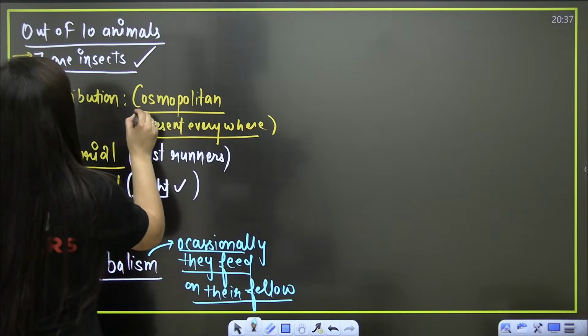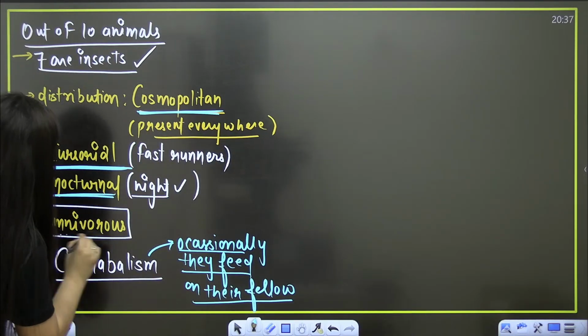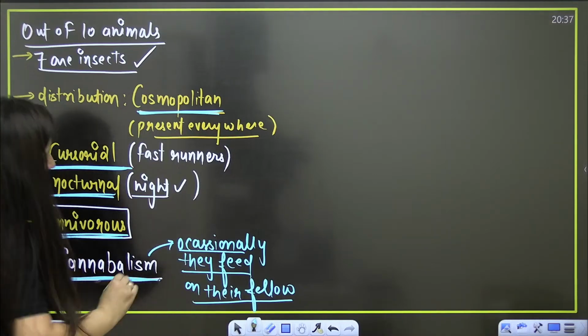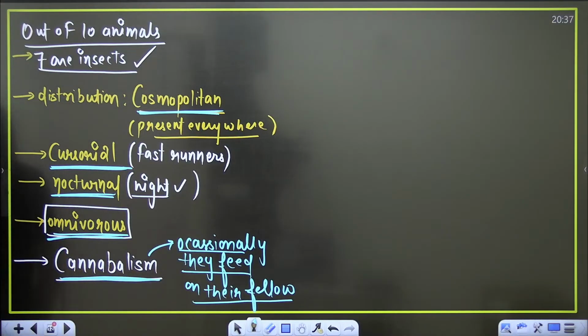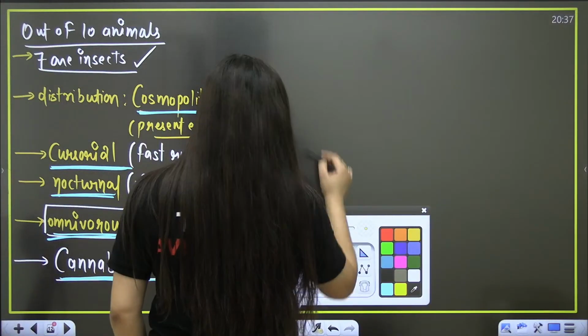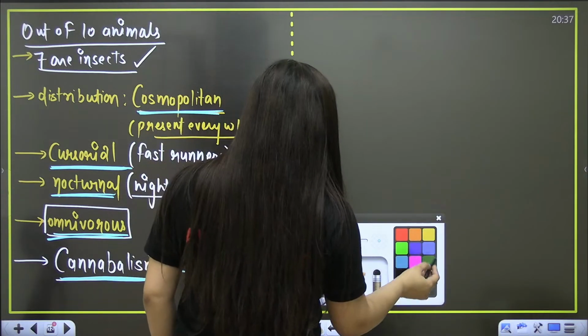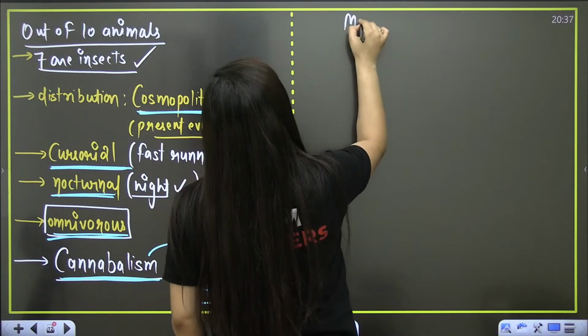So kindly write all these words in the chat section very quickly. Done? Then we will start the morphology of the cockroach. So quickly type it.